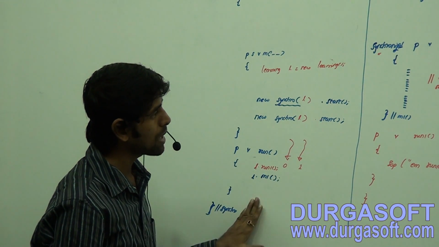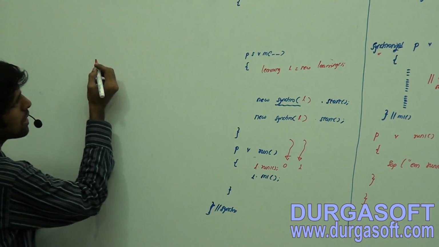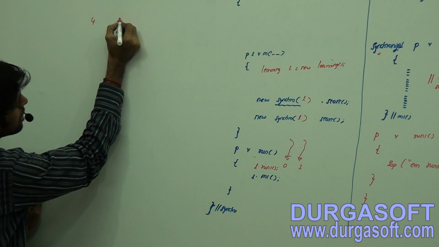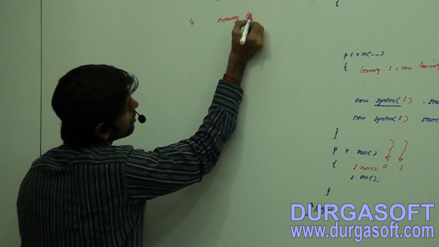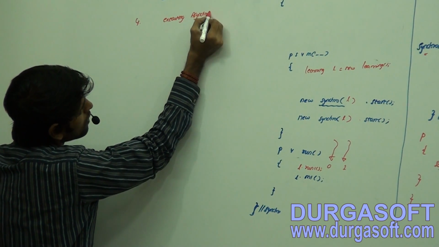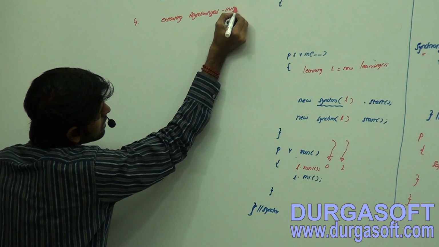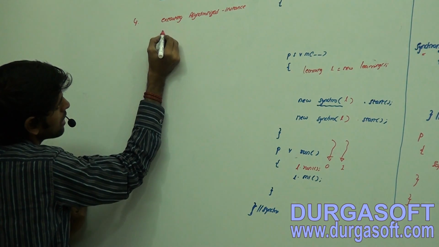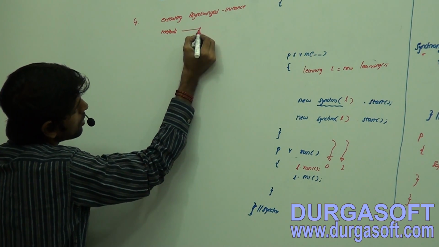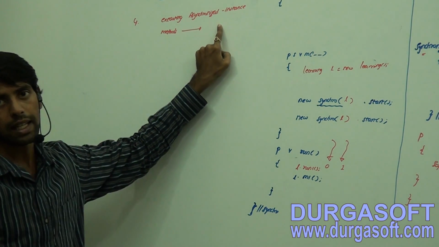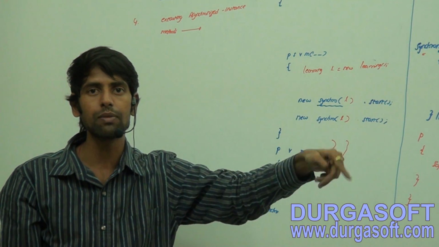So what is going to happen here? What is the output for us? What is the fourth scenario we are doing? Executing unsynchronized instance methods. What do you have to think about this? It is an unsynchronized instance method. No lock is required for the thread to execute that particular method. The JVM will not check that.